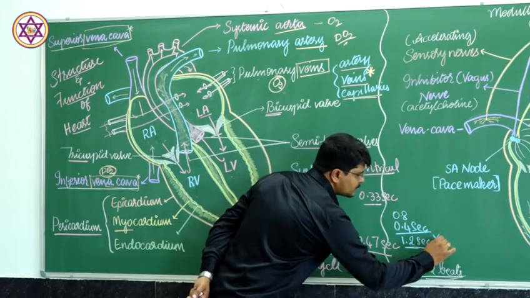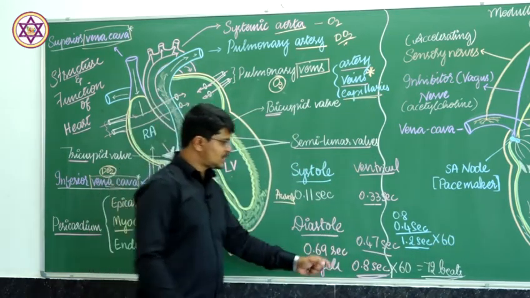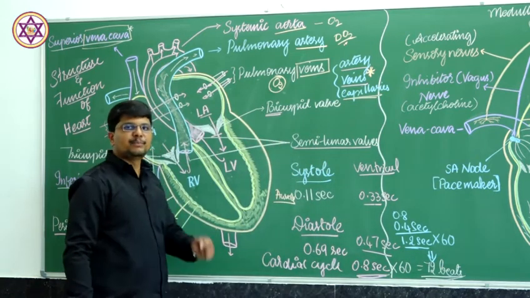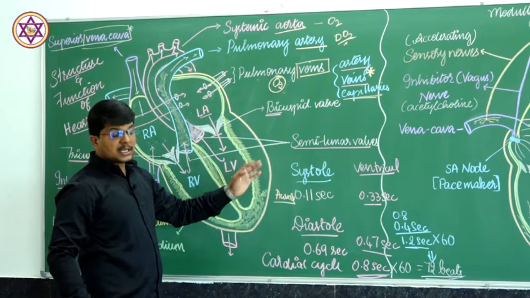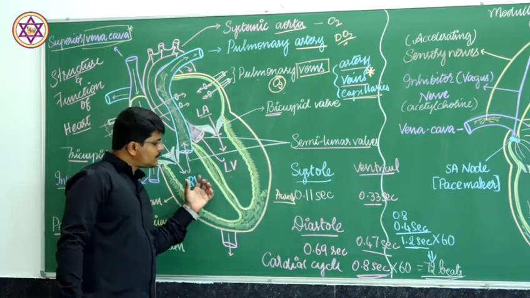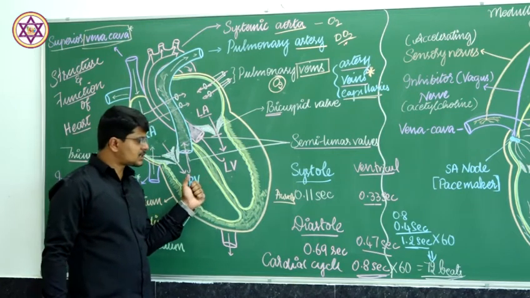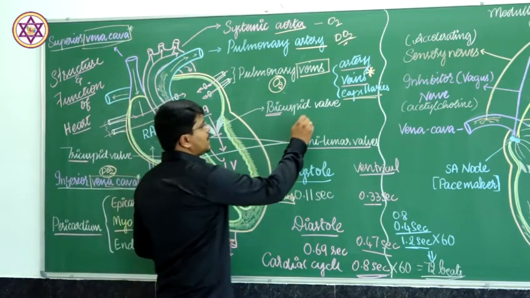So 1.2 seconds into 1 minute gives 72, on average 72 beats per minute. This is cardiac, and per one beat, meaning one cardiac cycle, the contraction of the ventricles pumps about 70 ml of blood.